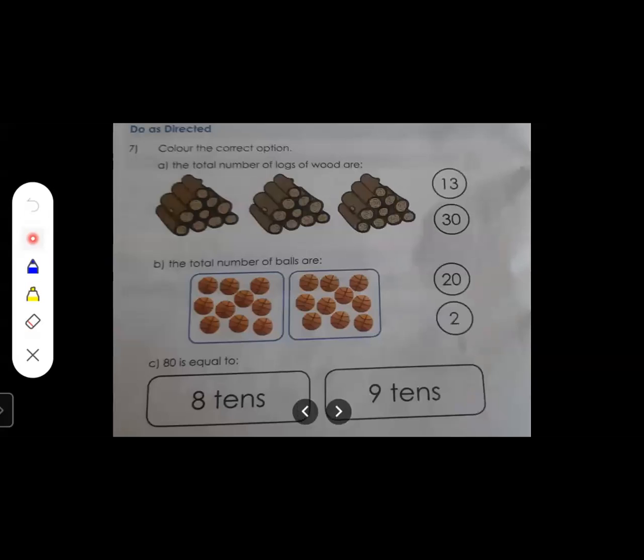Okay. Now let's move further to the next sum. Next, what is given? Do as directed. So let's read out the question.